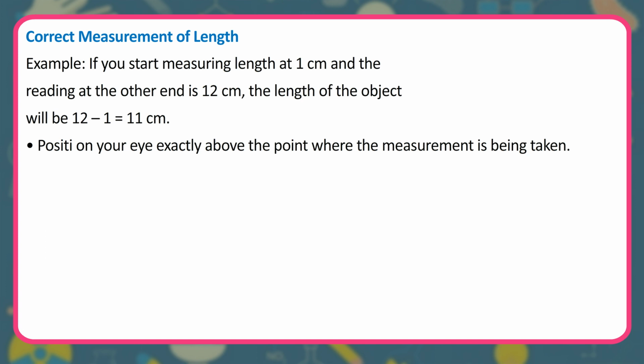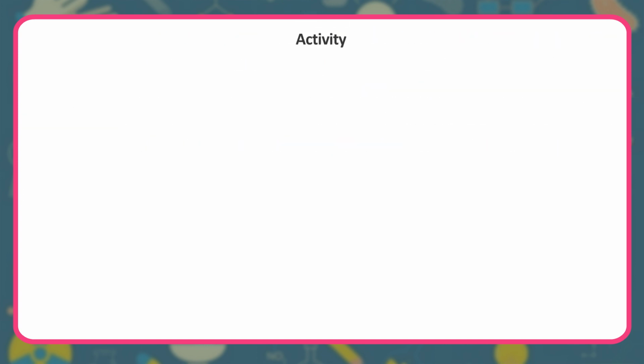Example, if you start measuring length at 1 cm and the reading at the other end is 12 cm, the length of the object will be 12 minus 1 equals 11 cm. Position your eye exactly above the point where the measurement is being taken.